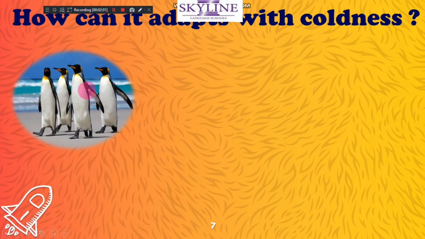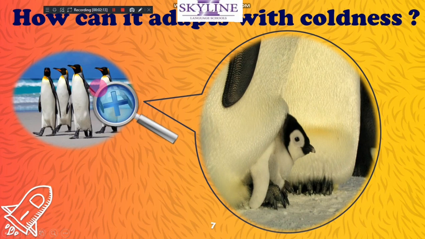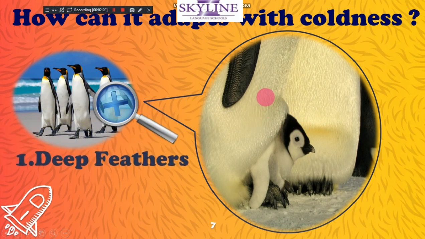So look, this is penguins. All the time they live in snow or oceans. So how can they adapt? They adapt by many things. At first, they have feathers.